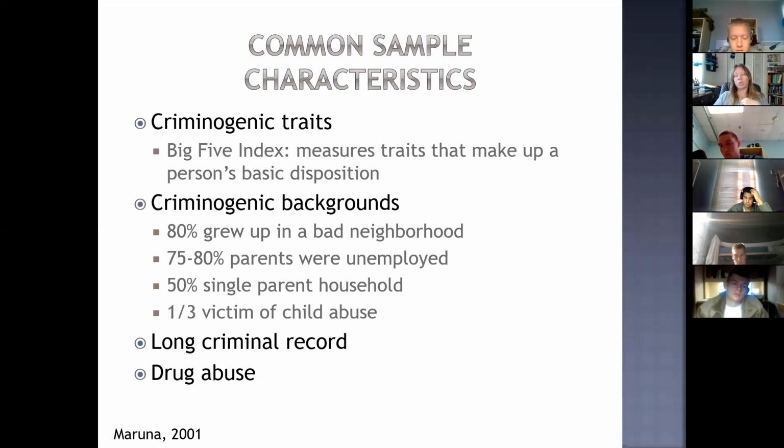We also saw that both samples grew up with parents that were unemployed. So over 80% of the desisters and 75% of the persisters said that growing up, their parents had either been unemployed, sporadically unemployed, or employed as an unskilled laborer.